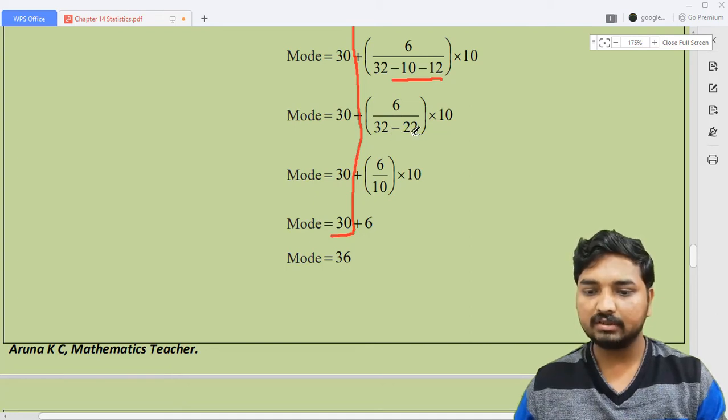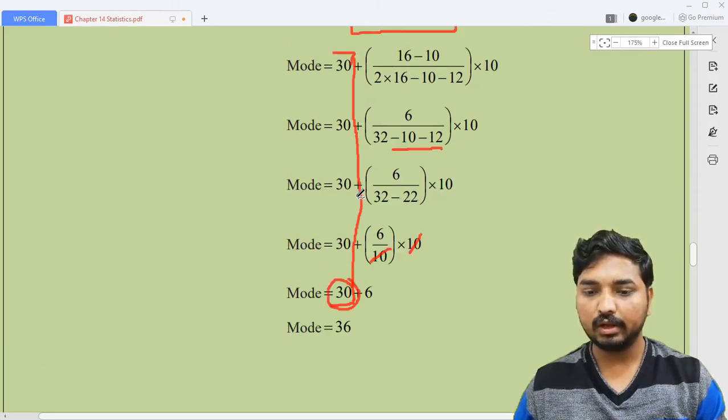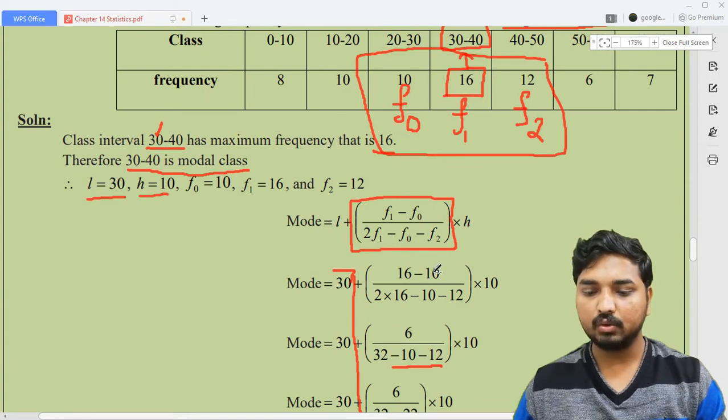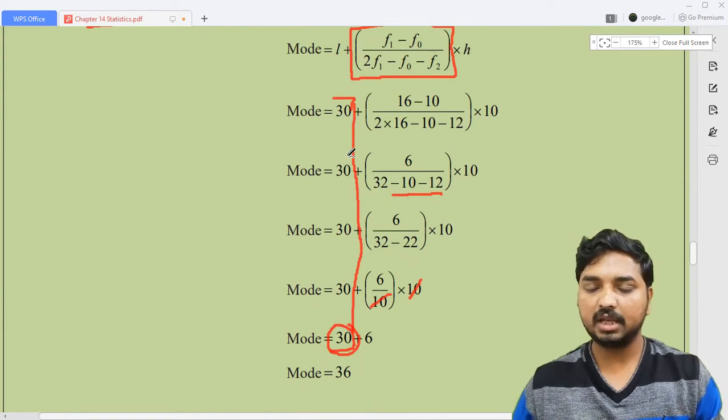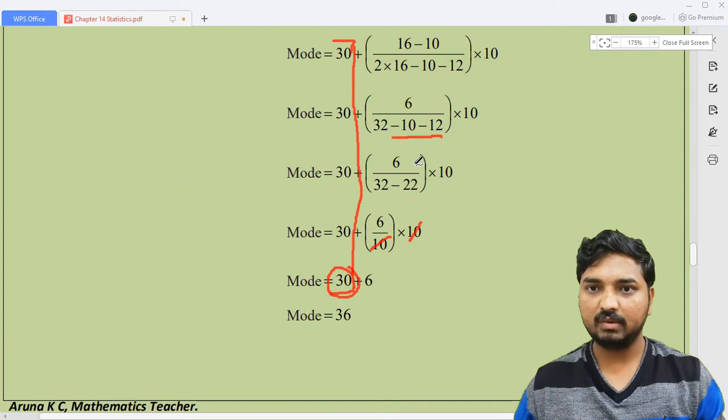So now 32 minus 22 means how much? 10, and you can cancel 10 and 10 here. What is the remaining thing? 6, and you just need to add this to the lower limit. So that's why keep the lower limit up to the last step. Don't involve the lower limit in the calculation, don't take LCM like that. Don't make it complicated. This is the easiest way to simplify this.